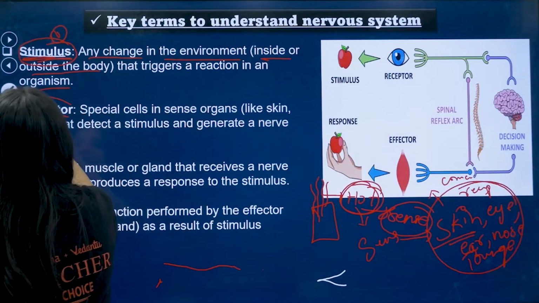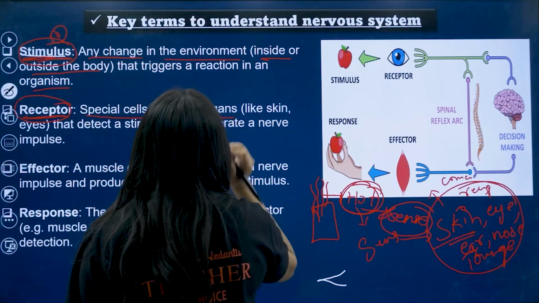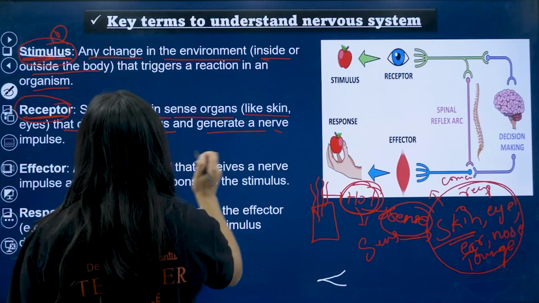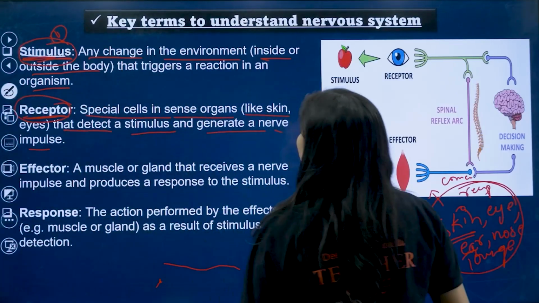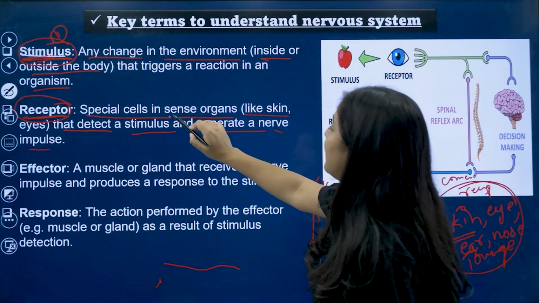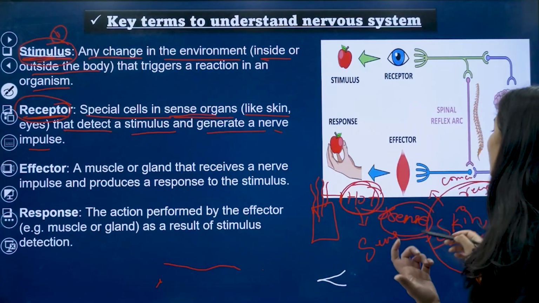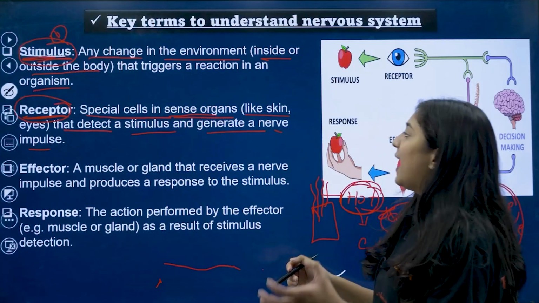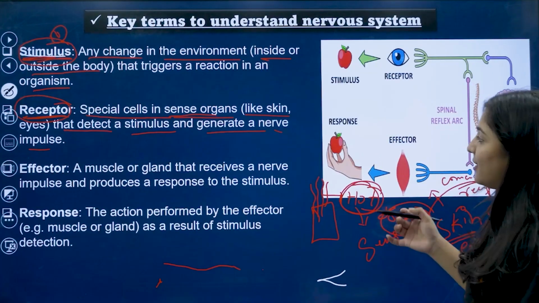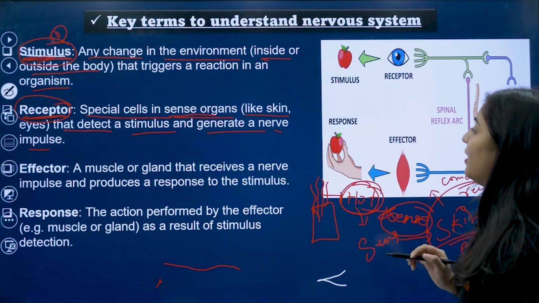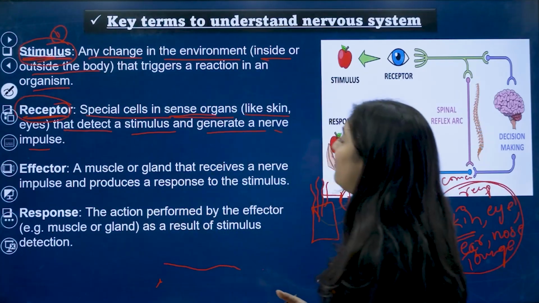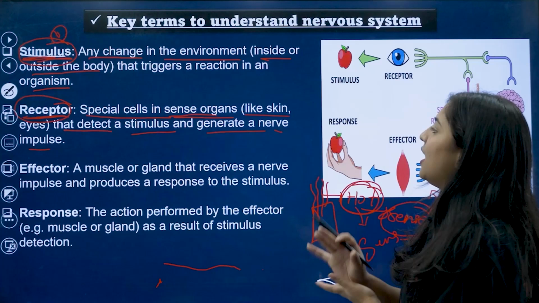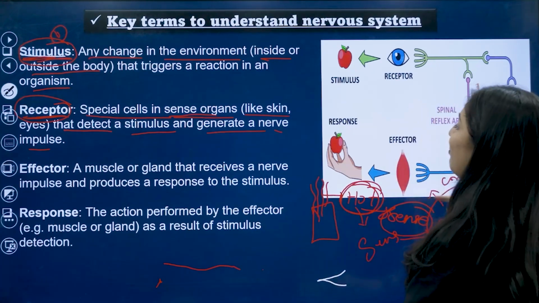So what are receptors? Special cells in the sense organs like skin, eye, that detect the stimulus and generate a nerve impulse. These are special cells in the sense organ, like skin or eye, that detect a stimulus and generate the nerve impulse. After the stimulus, they generate the impulses from the stimulus and it will pass on to the next.